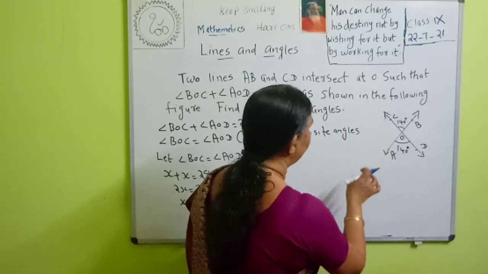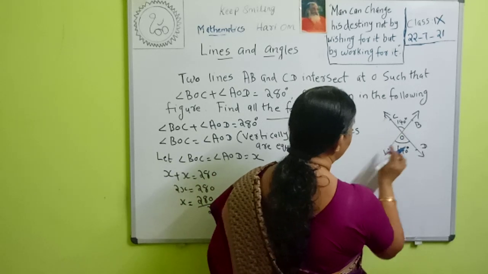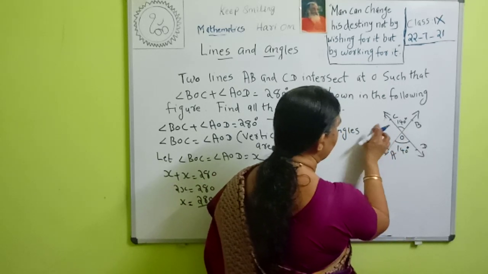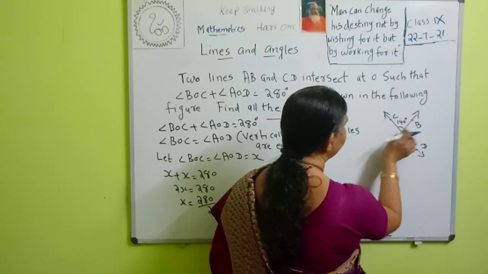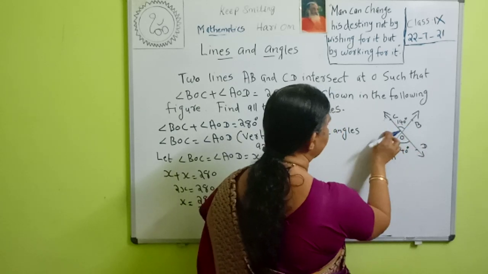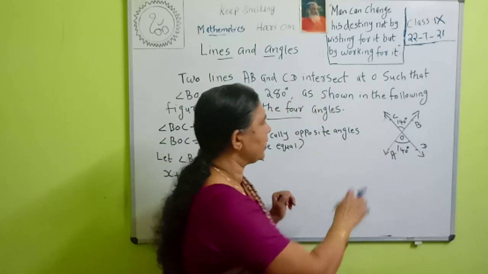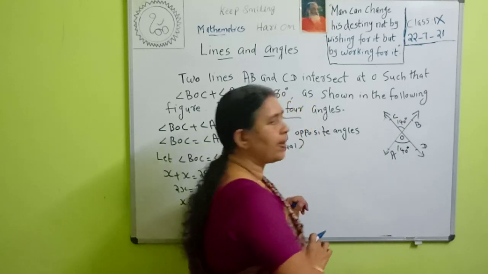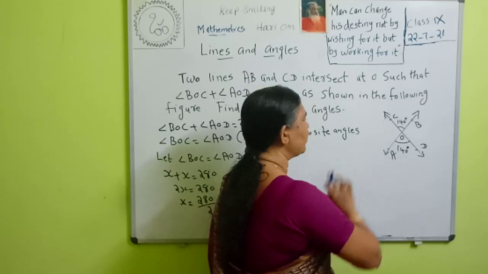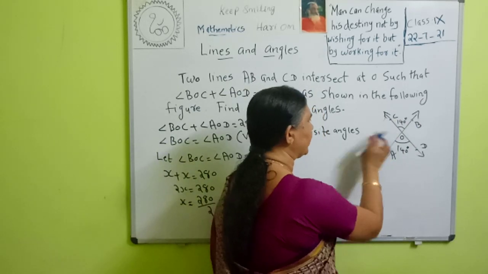Then find all four angles. You have to find these angles also. Then look at the figure. Angle AOC and angle BOC, what type of angles are these? These two angles are a linear pair. Then the sum of these angles is 180 degrees. Therefore, we can find this angle.